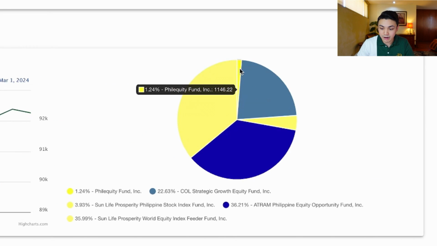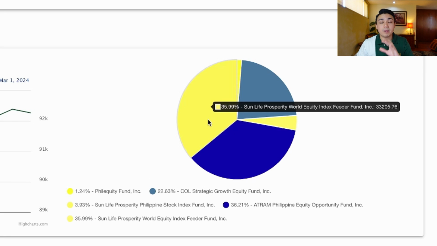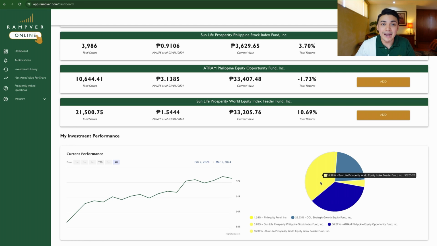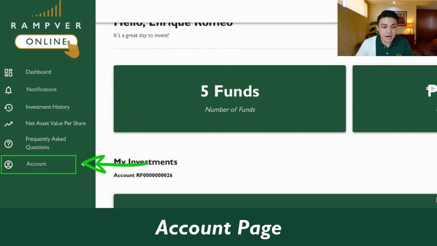And then here on the right-hand side naman is just the portfolio mix, diba? This is a pie chart showing you where you are heavy in terms of your portfolio. Aling funds, and you can also determine if it's global or local. So kunyari ito, Sun Life Prosperity World Equity Index Fund, it's 34% of my total portfolio. So I can see that majority of my portfolio is still invested locally, pero a significant portion is also invested globally. So just some last reminders or last portions of the platform before I end is the account page.